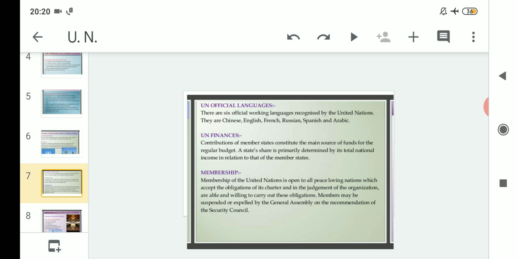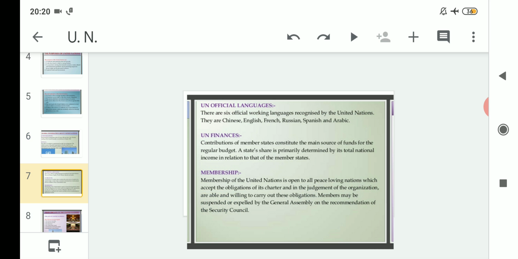Moving on to the next point, that is UN finances, which relates to economy or money. Contributions of member states constitute the main source of funds for the regular budget. If we talk about the running of the United Nations, the UN runs with the funds given by all the member countries of the United Nations. So the primary source of finance is mainly the member countries' contributions.